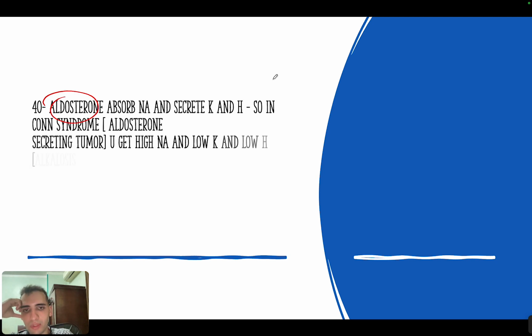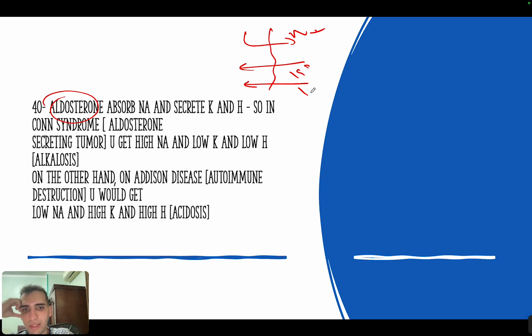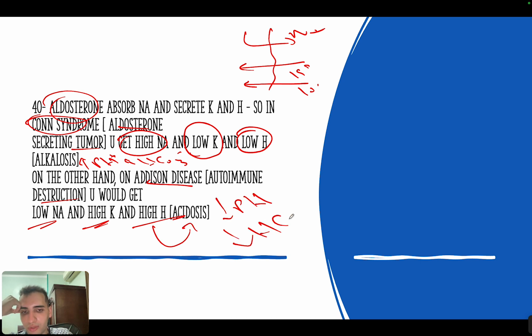Okay. Another important concept is to know the function of aldosterone. So aldosterone usually absorbs sodium and secretes potassium and secretes hydrogen. So if you have Conn syndrome, which is an aldosterone-secreting tumor, you will have high sodium, but you will have low potassium and low hydrogen. Low hydrogen equals alkalosis, equals high pH, equals high HCO3. This is all the same thing, okay? On the other hand, when you have Addison disease, which is autoimmune destruction of the adrenal gland, we discussed it before, you would get low sodium and high potassium and high hydrogen, which is acidosis, which is low pH, which is low HCO3, okay?